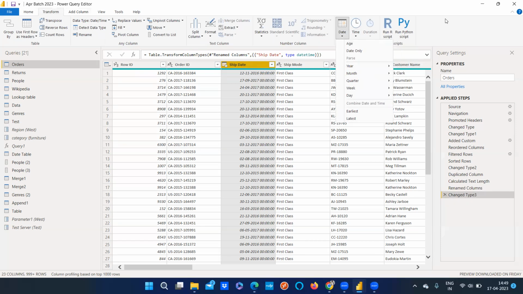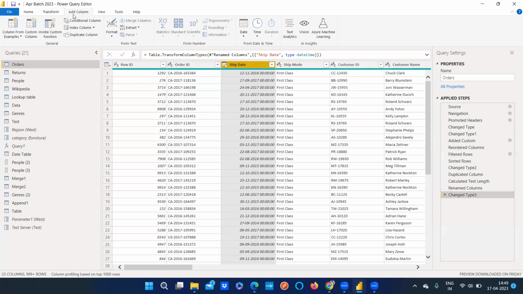Then we have something related to add column, and this add column is very important again. Suppose with add column from example, we are trying to add a conditional column, let's say, based on multiple columns or one single column. In that case, we'll select one column. Again, we are trying to add a column from all columns or from selections. We have both options here.